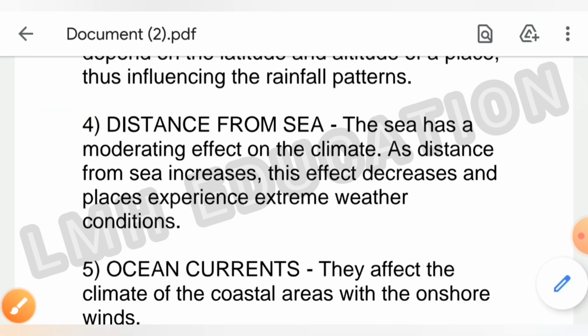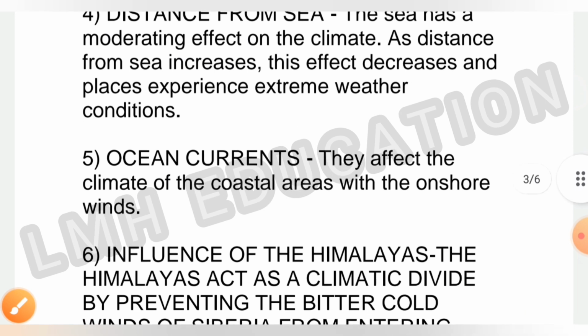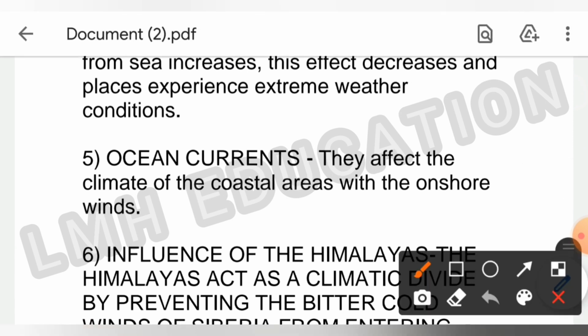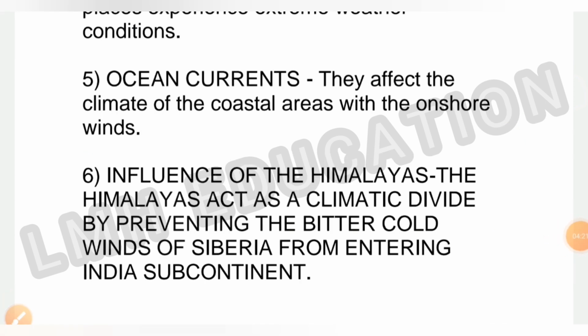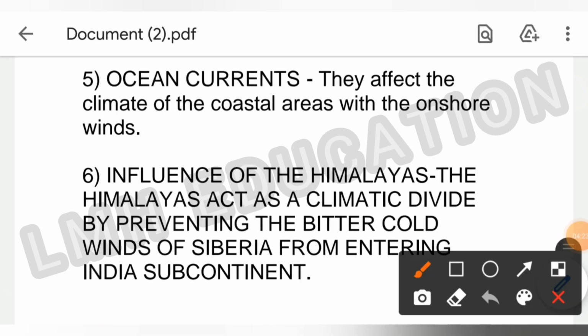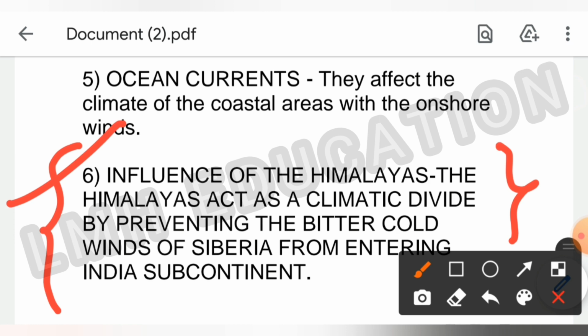Now next point. Next is ocean currents. They affect the climate of the coastal areas with the onshore winds. Now next is the sixth point, influence of the Himalayas. The Himalayas act as a climate divide by preventing the bitter cold winds of Siberia from entering into the Indian subcontinent. So this is the sixth point.